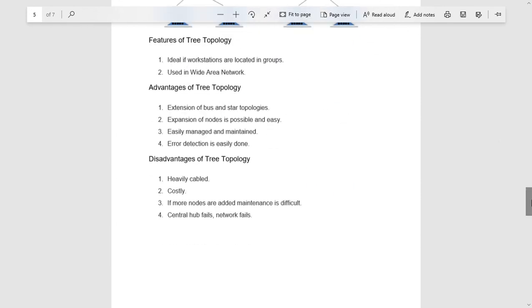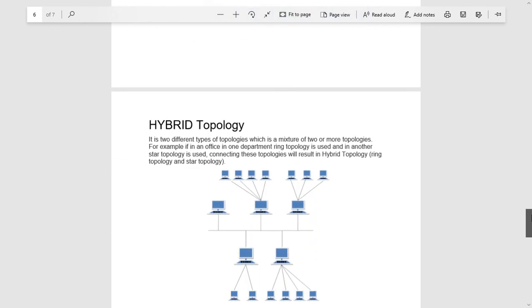And what are the disadvantages? Again, cabling is very high, costly, and if the central hub fails, means if the root node fails, there will be network failure. Next is a hybrid topology.